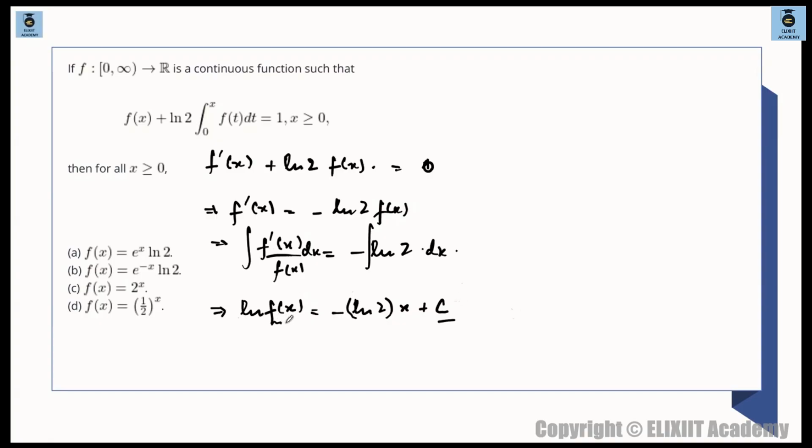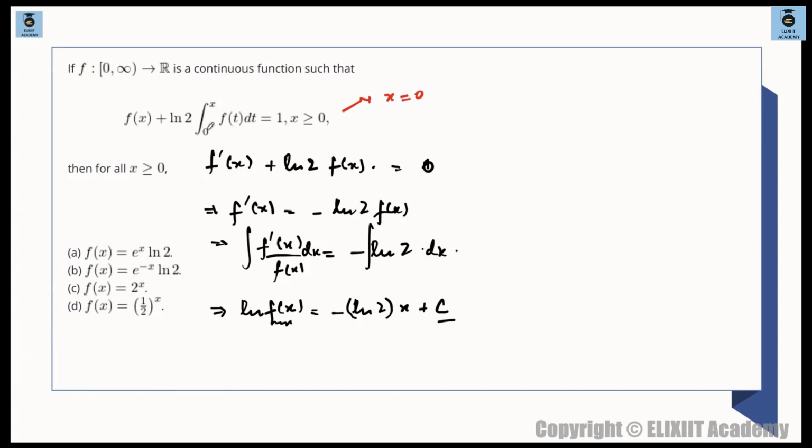fx is still stuck over here. So to find out this fx, we have to remove this arbitrary constant, for which we have to refer to this main equation. तो ये जो main equation है, यहाँ से आपको fx मिल जाएगा. So what is fx? Here the simplest possible value to find the value of this constant will be to put the value of x to be 0.